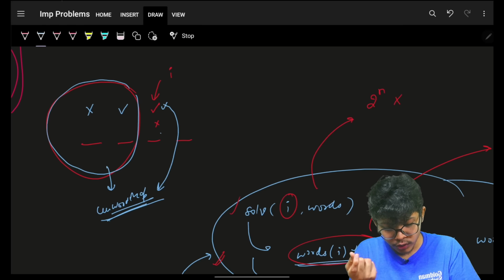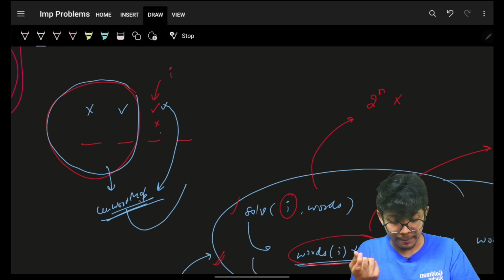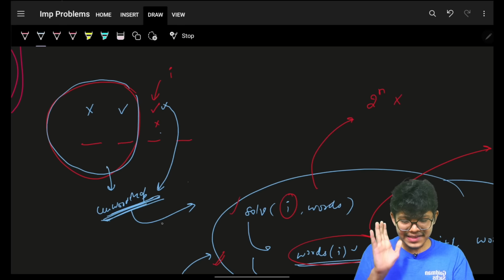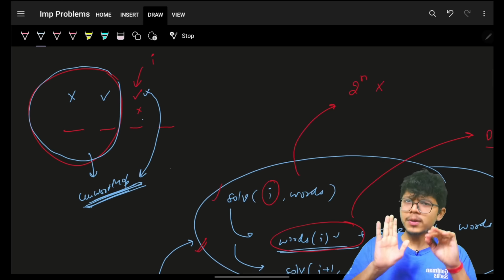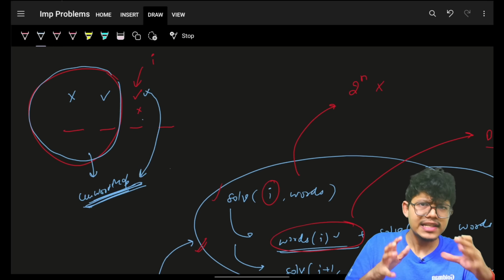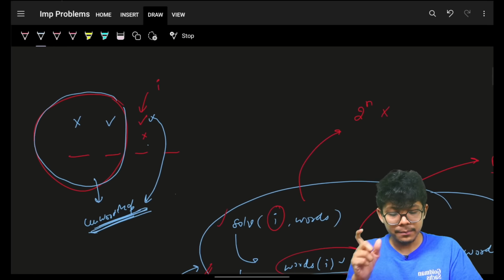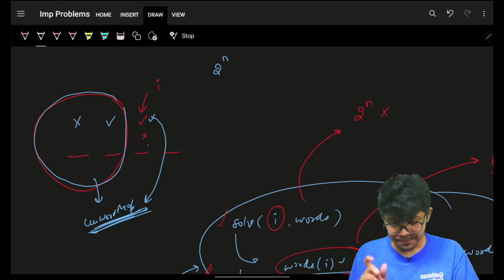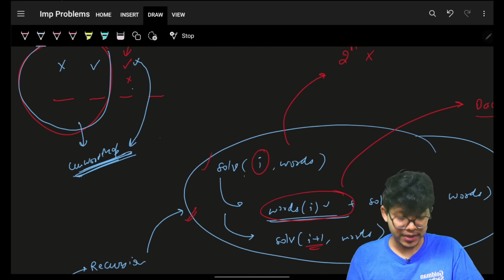If I ignore it, then I will simply pass on this current word map forward. So I can easily see that if I use recursion, again, I'm not sure if it's recursion or backtracking, but something of that sort, I would simply be needing to iterate on 2 to the power n for all the subsets, which means this I plus 1 and stuff.